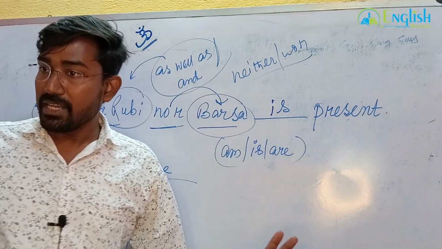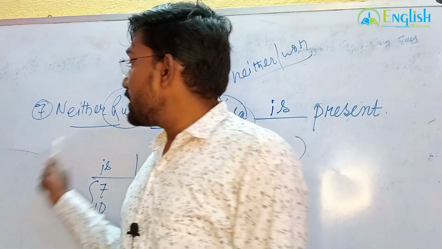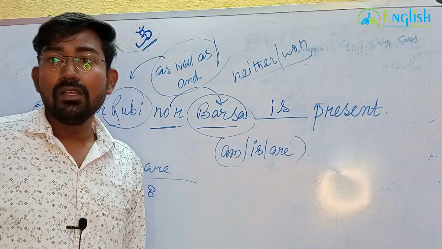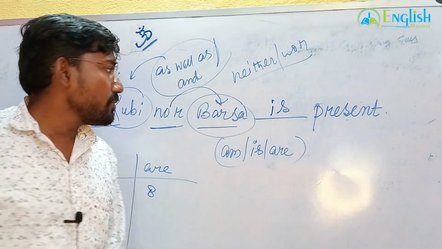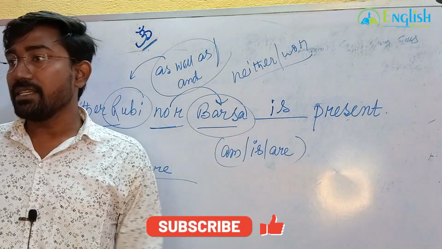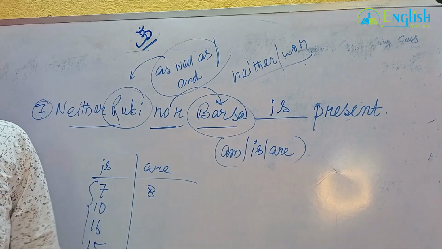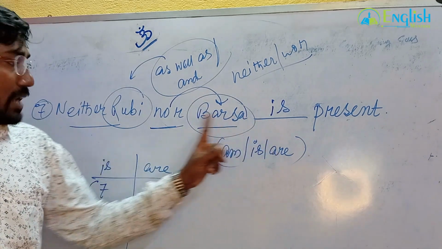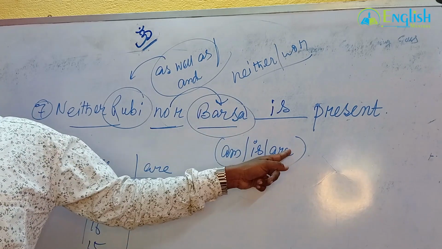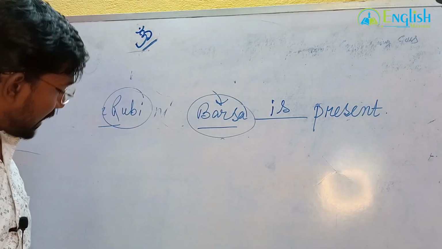If I explain with a lot of sentences, a big sentence, you will not understand it from the book. This is the easiest way to remember the actual answer, because in an exam hall you will not have a chance to search the books. You cannot analyze the sentences. You have to know what the number is after nor. If it is plural number, it will be are. If the number after nor is singular, it will be is. Understood? Got my point? It is the easiest way to write the correct answer.